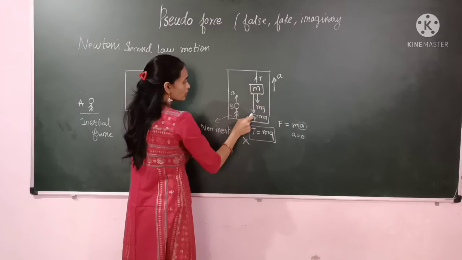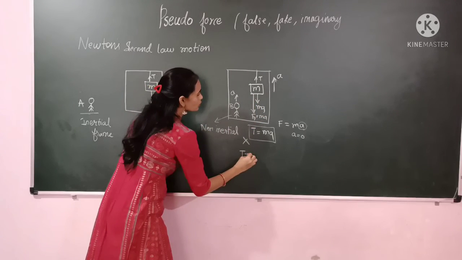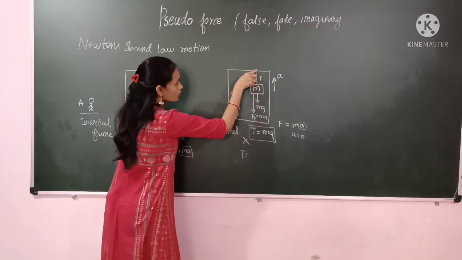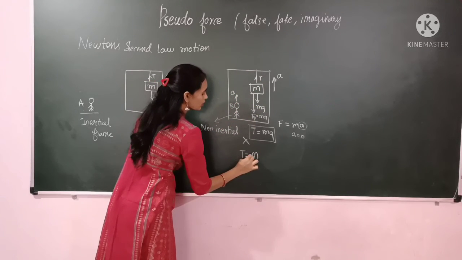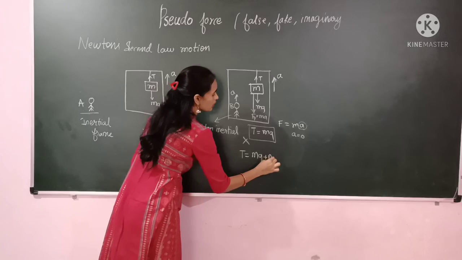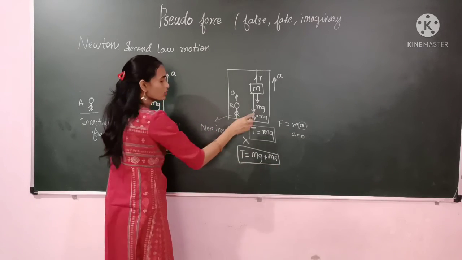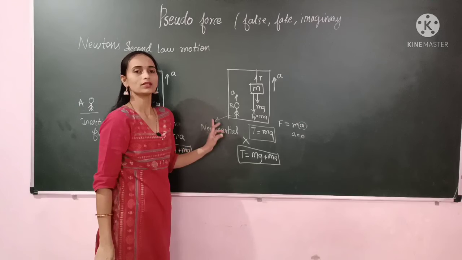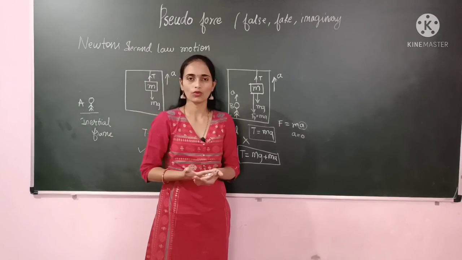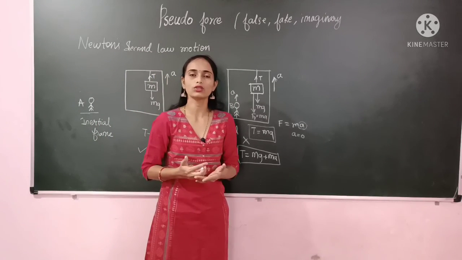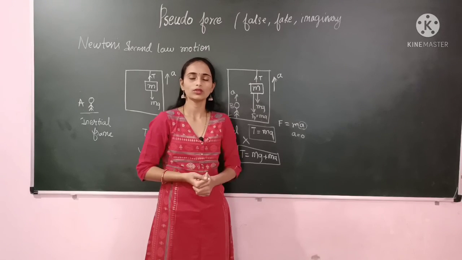So now if you calculate the net force on this body, then we will get T is equal to, upward force is tension, downward force is mg and ma. So here we will write mg plus ma. So this equation we are getting when we are using the pseudo force. So this is the use of the pseudo force. If you are using the pseudo force, then we can apply Newton's laws of motion in the non-inertial frame. So this is all about the pseudo force.